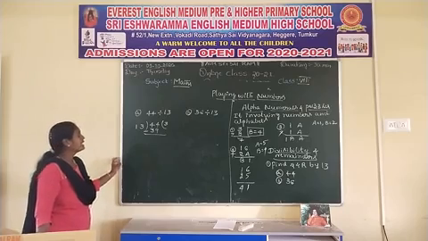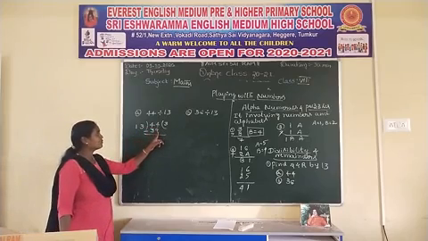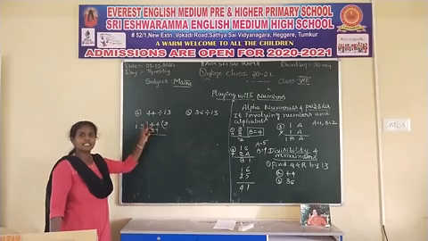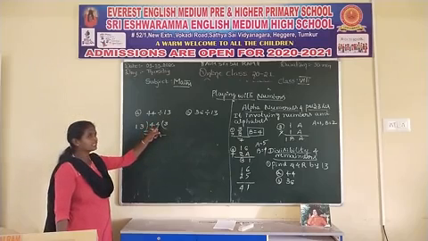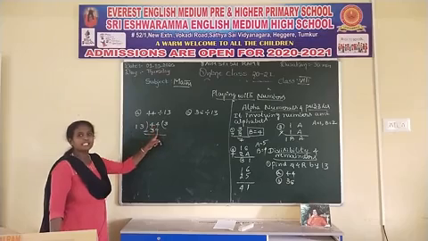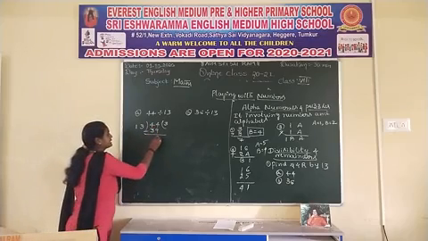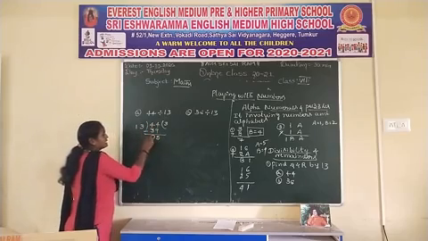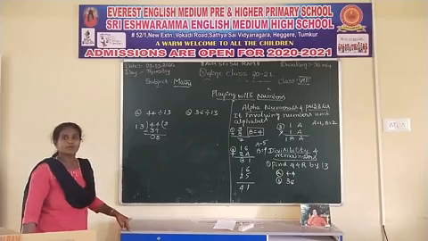It's right. Again we subtract: 4 minus 9, no. What do you have to do? We want to take a borrow from the neighbor number. It becomes 14. 14 minus 9 is 5. Then 3 minus 3 is 0.